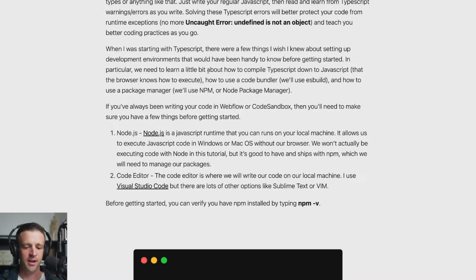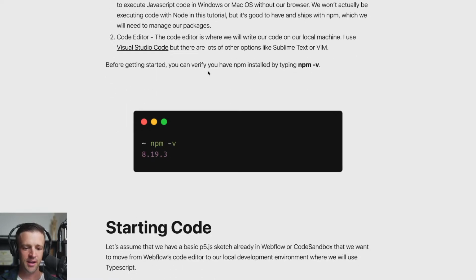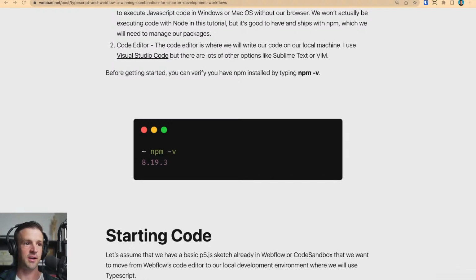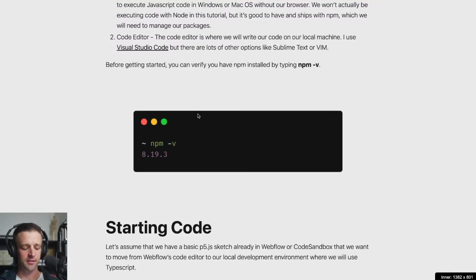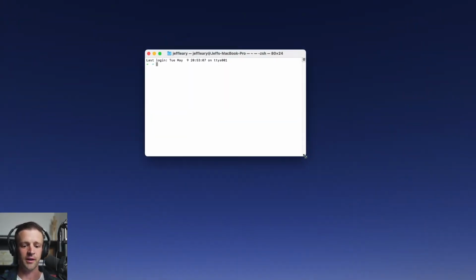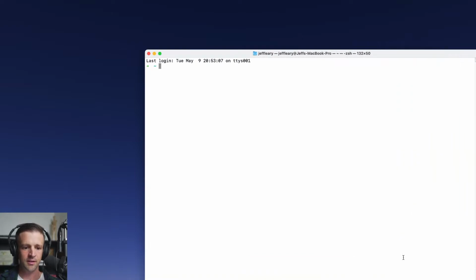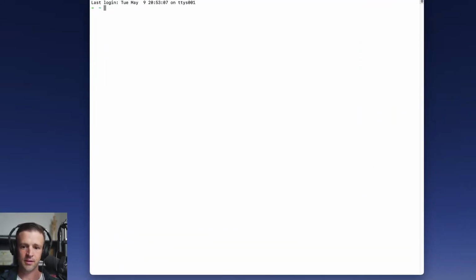What else do we have? Code editor. Yeah, let's go ahead and check. I'm using a Mac today, so terminal, these things are running on Unix. My terminal is up here on the other browser for some reason. How do I bring this in? Oh man, we're already running into issues. I'm going to try to come over to the desktop, and there we go. We can bring it in here. Okay, zoom in.